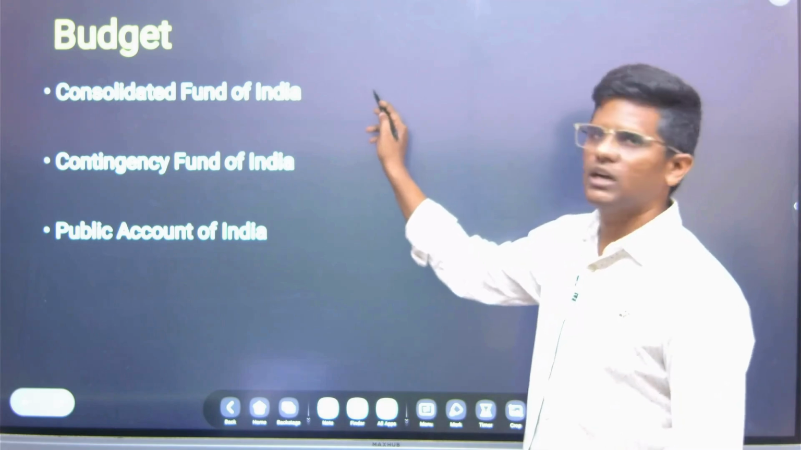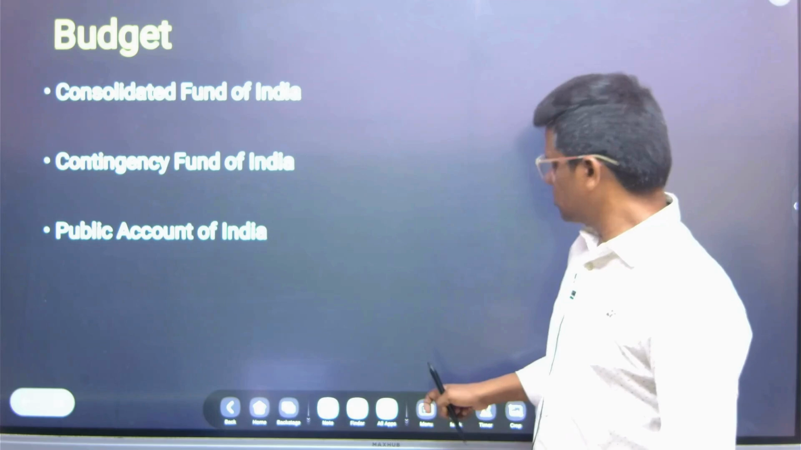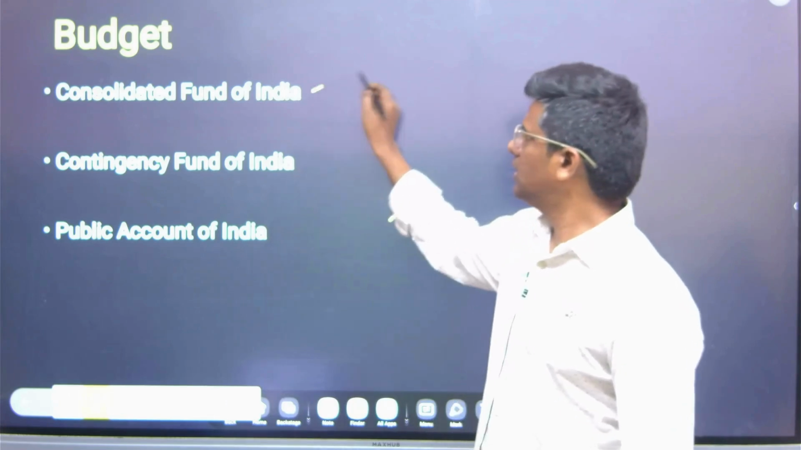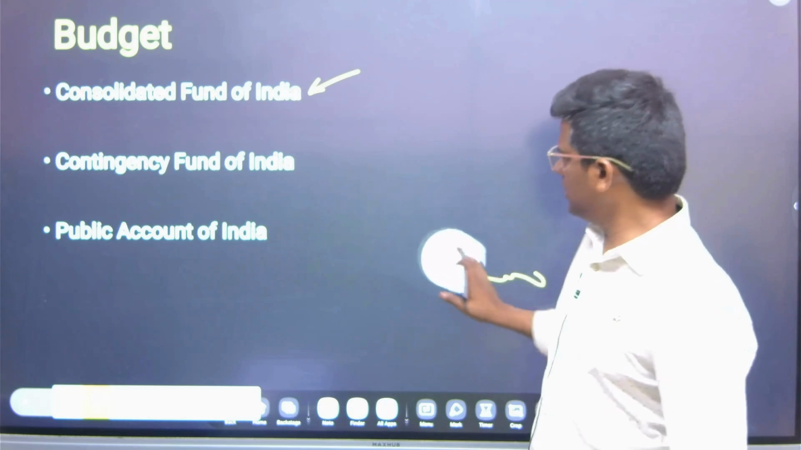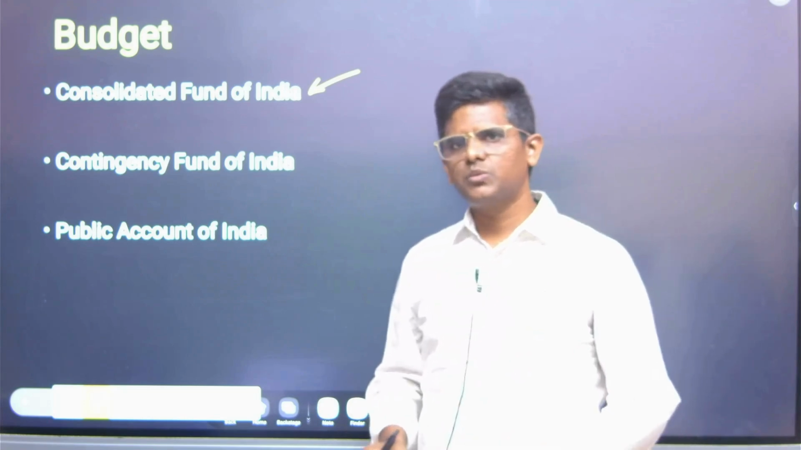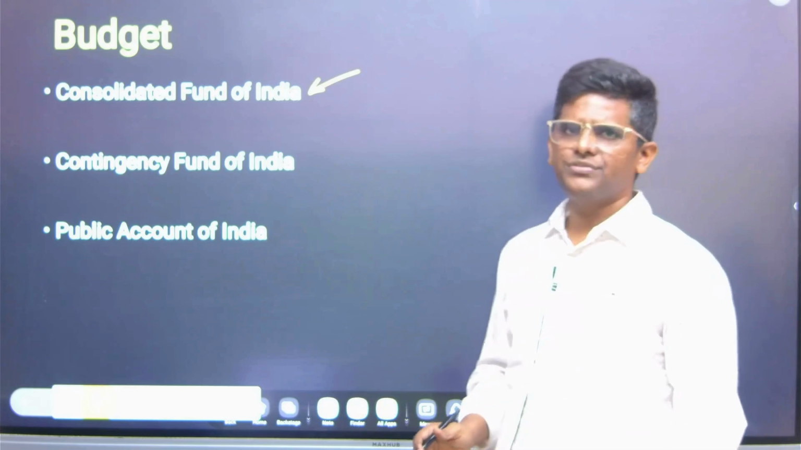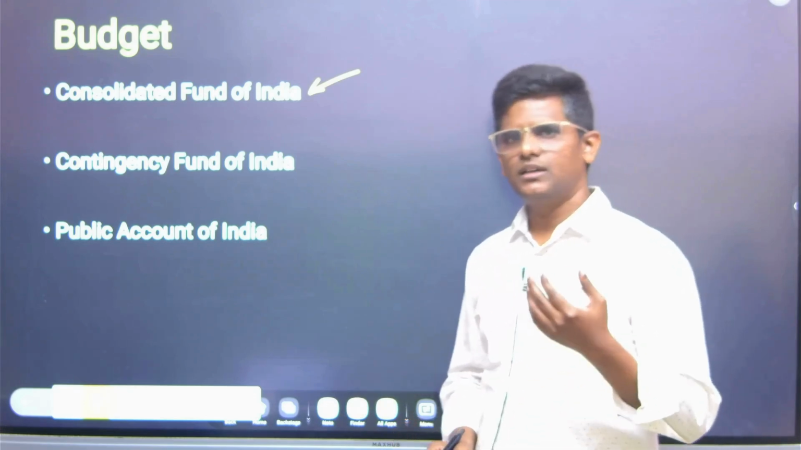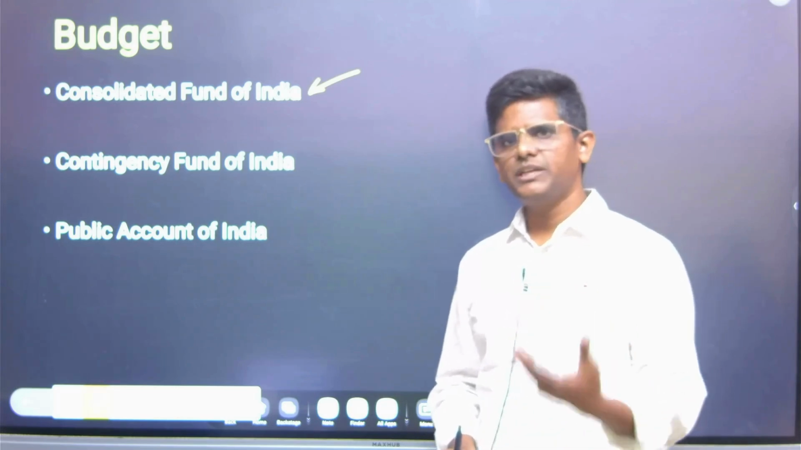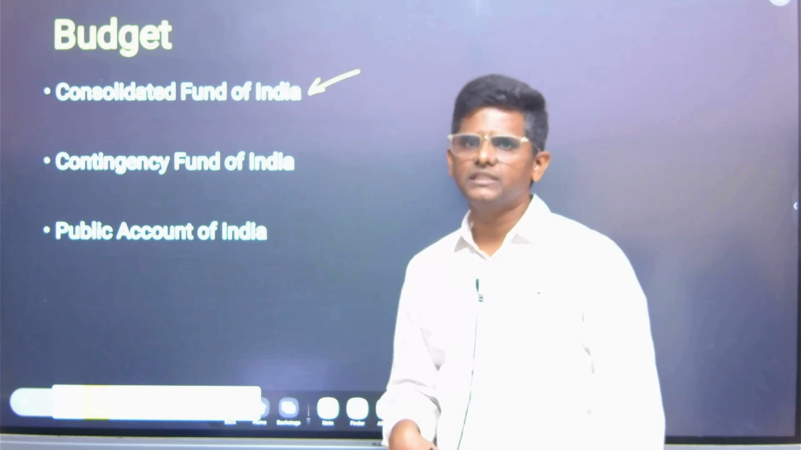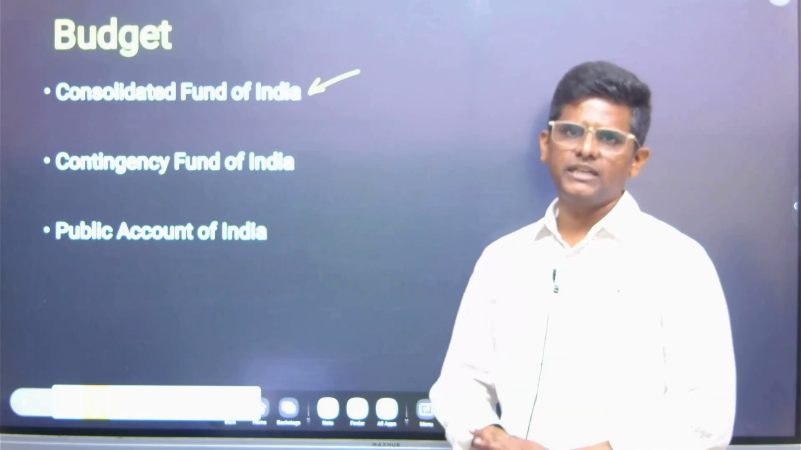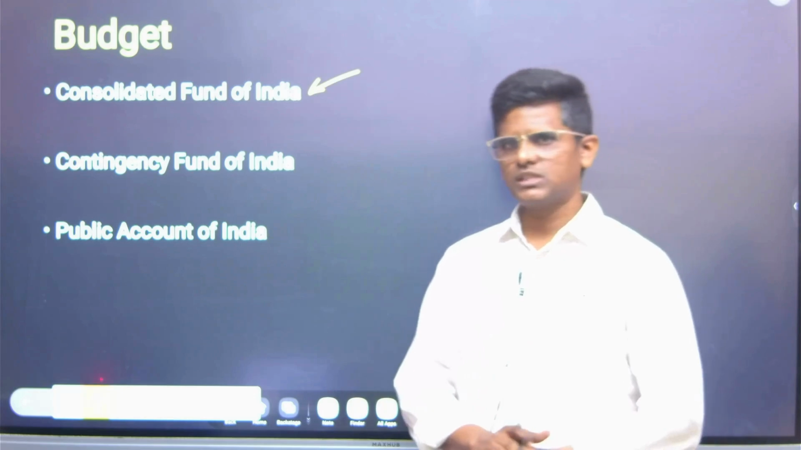Where does the money come into? Whatever receipts the government is collecting, all the money comes into the Consolidated Fund of India. All the tax revenue, non-tax revenue, whatever loans we are taking, post office bank schemes, small savings schemes, PPF, and whatever fees the government collects for the services being given by the government, all the money comes into the Consolidated Fund of India, and no amount of money can be spent without the parliamentary approval, which we have seen just before.